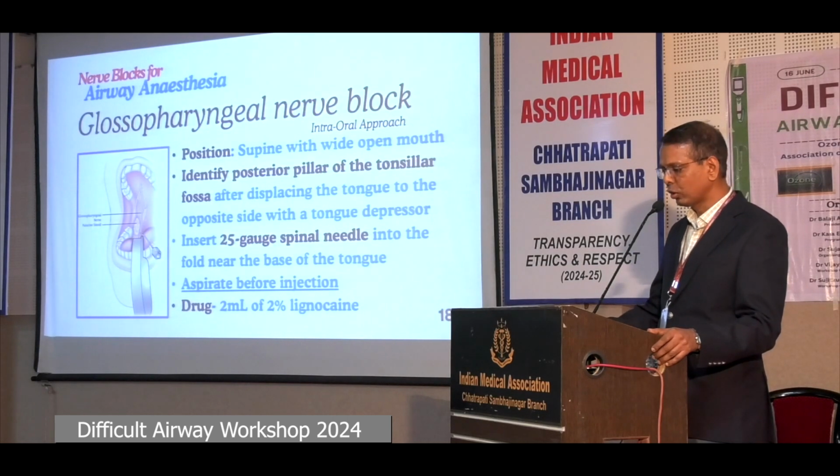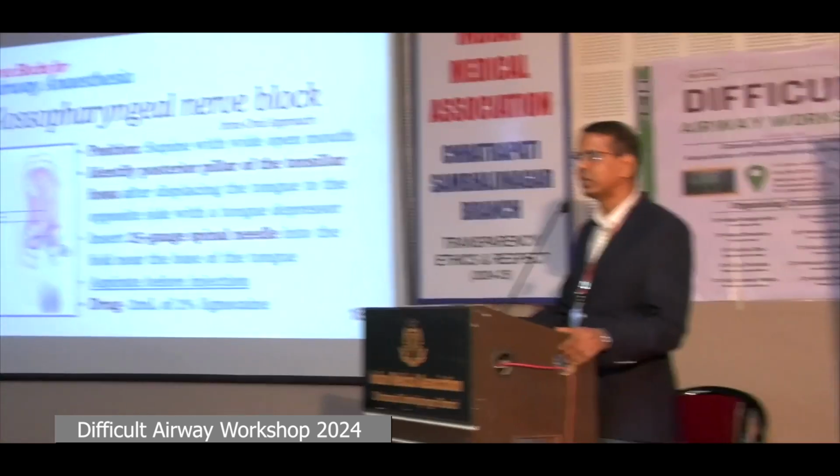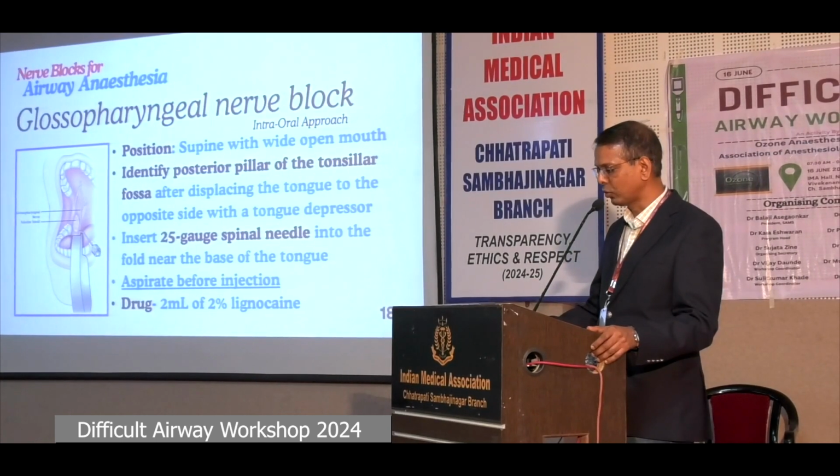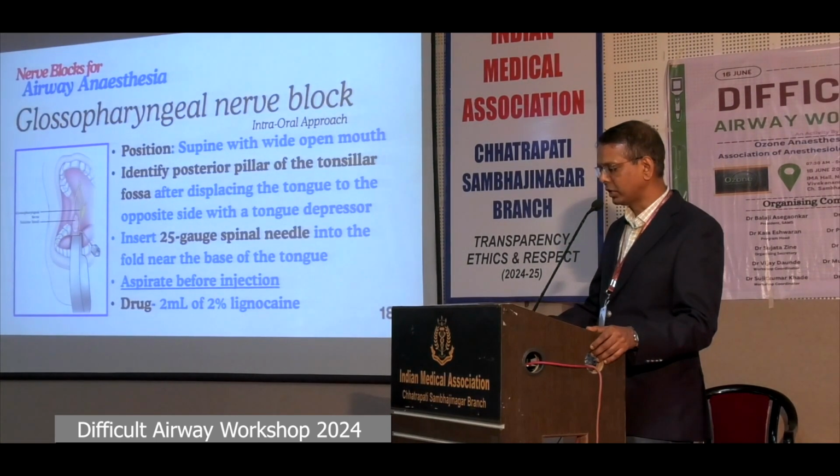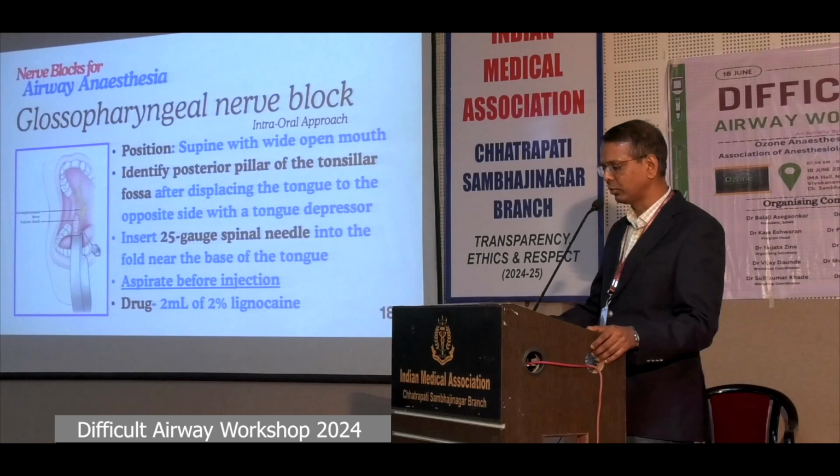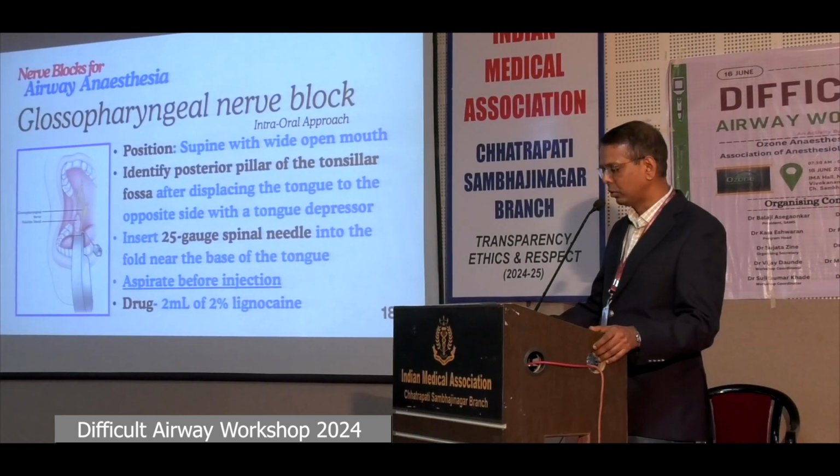For the intraoral approach of glossopharyngeal nerve block, the patient lies in supine position. The mouth of the patient is opened wide. The posterior pillar of the tonsillar fossa is identified after displacing the tongue to the opposite side with a tongue depressor. We can use a 25 gauge spinal needle or a 26 gauge 1.5 inch needle, inserted into the fold near the base of the tongue and advanced slightly.